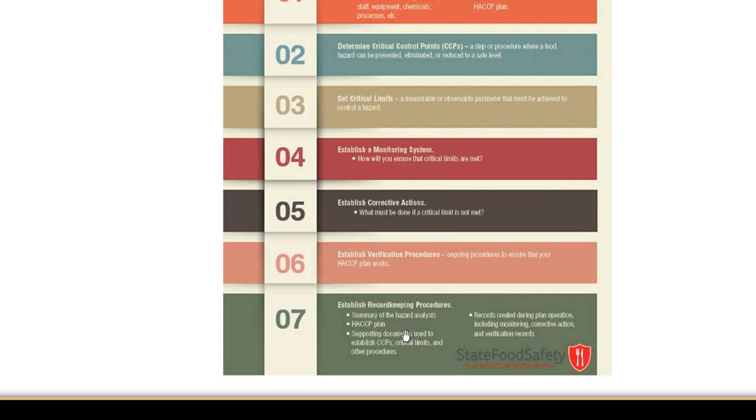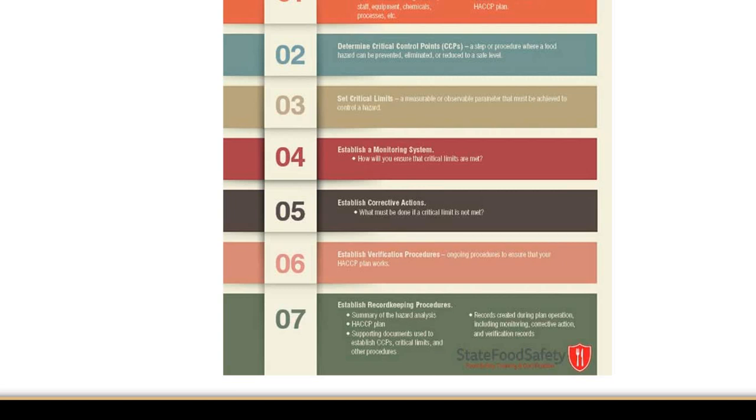And seventh is record keeping. This includes a summary of the hazard analysis, hazard plan, and supporting documents used to establish CCPs, critical limits, and other procedures. All these things should be recorded and stored. And records created during plan operation, including monitoring, corrective actions, and verification. If something goes wrong, what is the solution that is given to the system? Everything should be recorded. And these are the 7 steps involved in the HACCP technique.